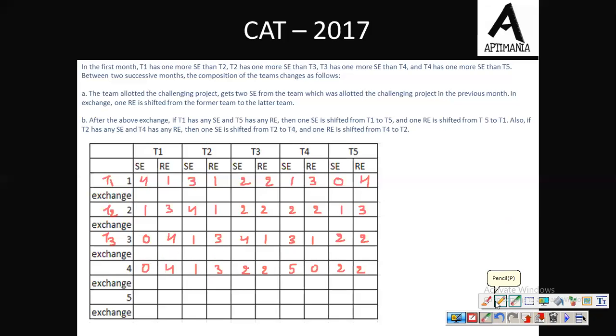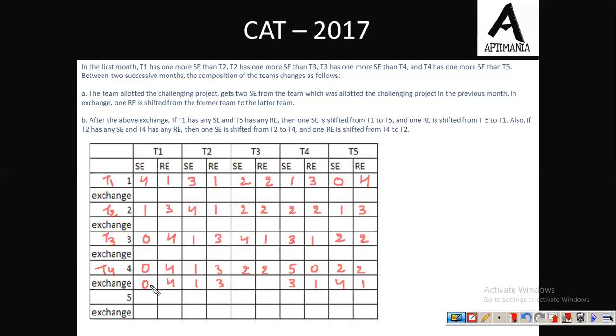Okay. Now for the last month, right now team 4 was working on the challenging project. So when team 4 has worked on the challenging project, what will happen is team 4 will transfer 2 of its SE and in return will have 1 of RE. Fine. The rest all will remain unchanged.